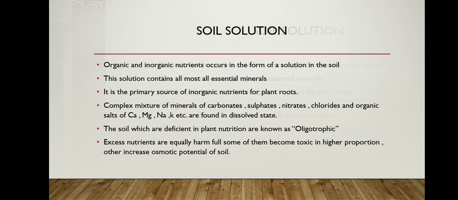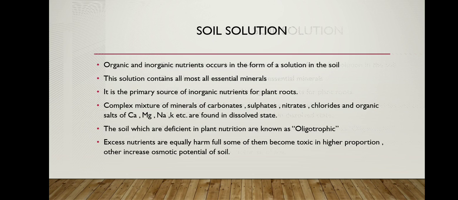And the soil with more or less optimal concentration of various nutrient solutes is called eutrophic soil. These types of soils support rich vegetation of plants and other ecological factors which are favorable for the vegetation. And the soils which are deficient in the plant nutrients are known as oligotrophic soils.